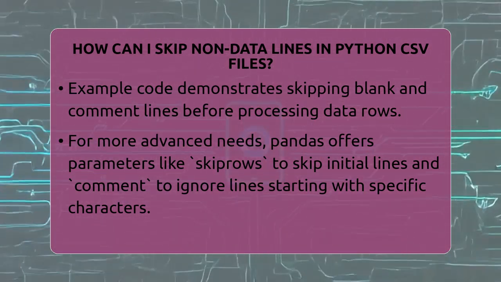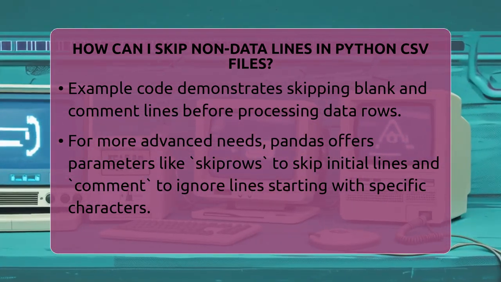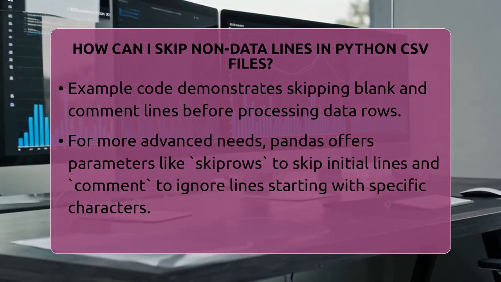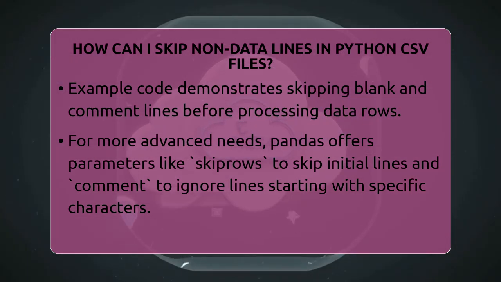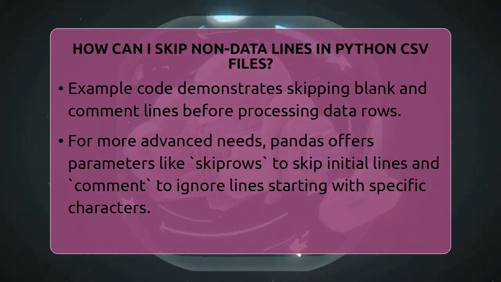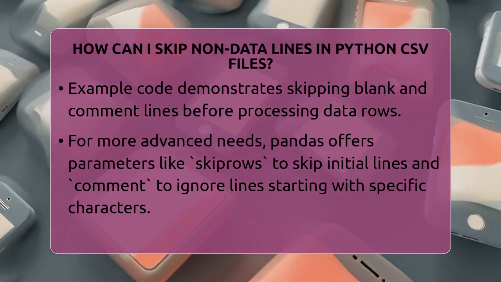If your file has irregular non-data lines scattered throughout, you might want to read the file line by line. Open the file normally, then check each line to see if it matches your expected data format. For example, if you expect each data line to have 5 columns, split the line by commas and check if the length matches. If not, skip that line.